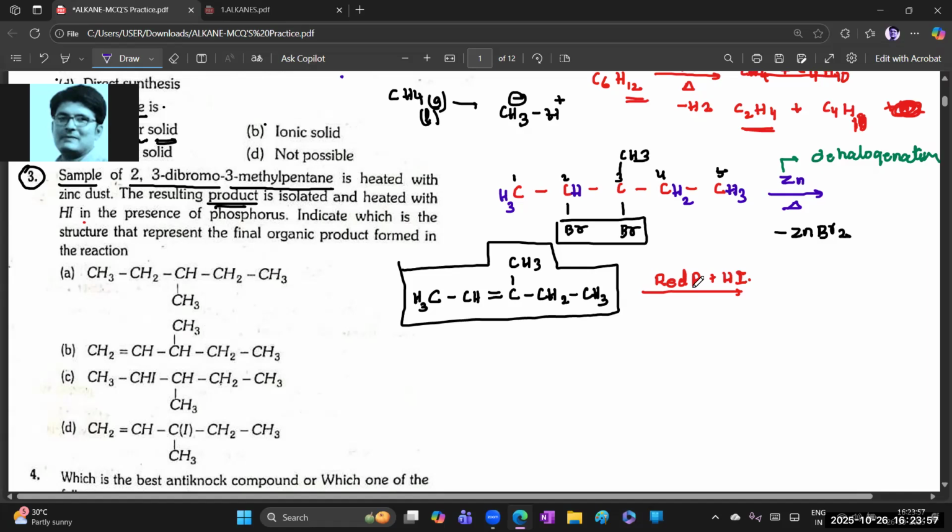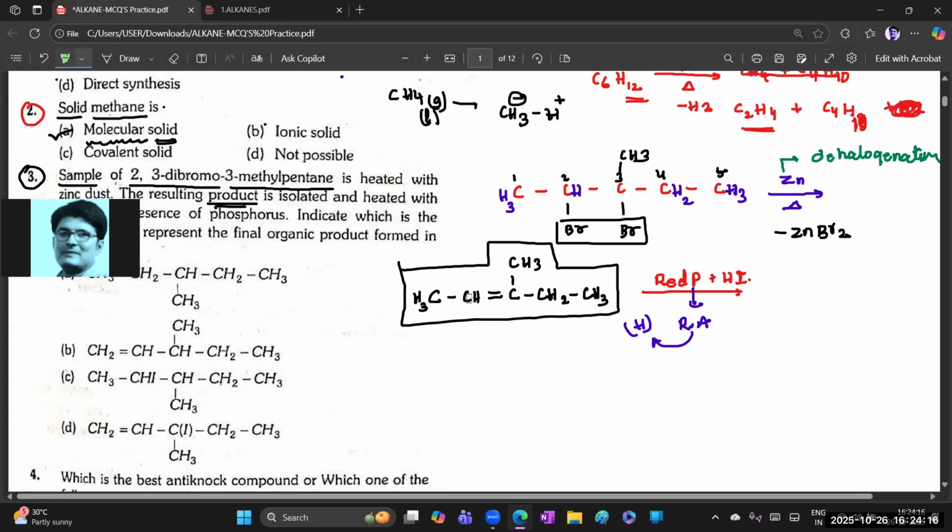Red phosphorus plus HI can behave as a reducing agent. That reducing agent can release nascent hydrogen. Nascent hydrogen mostly attacks where the carbons are unsaturated. Only unsaturation, don't forget that one. Only unsaturated carbon is going to be attacked. So one hydrogen can attack this carbon and another one can attack that carbon.